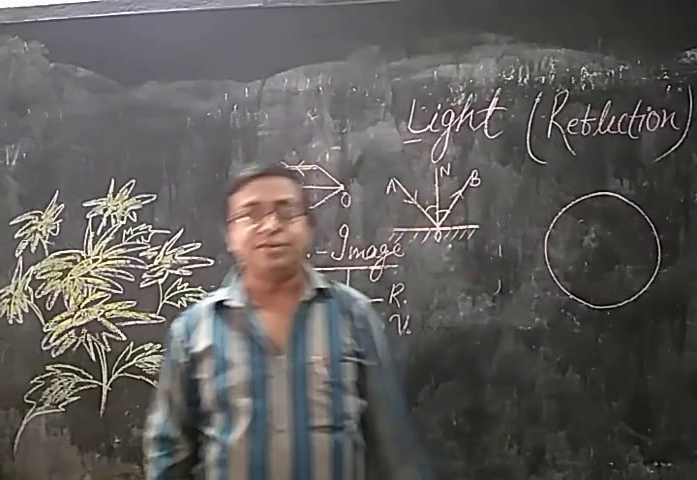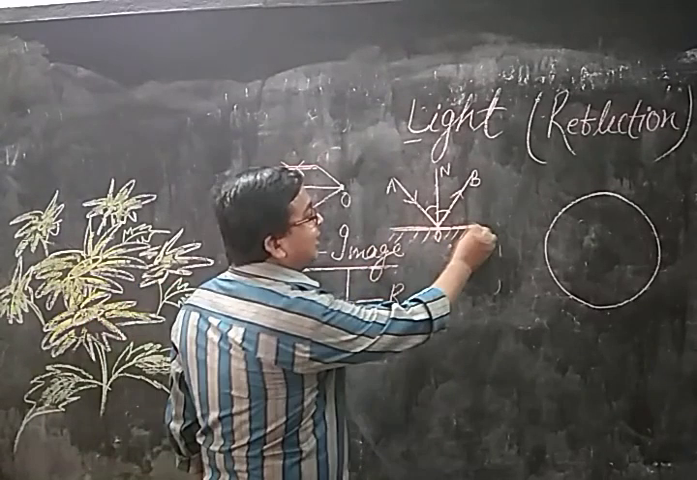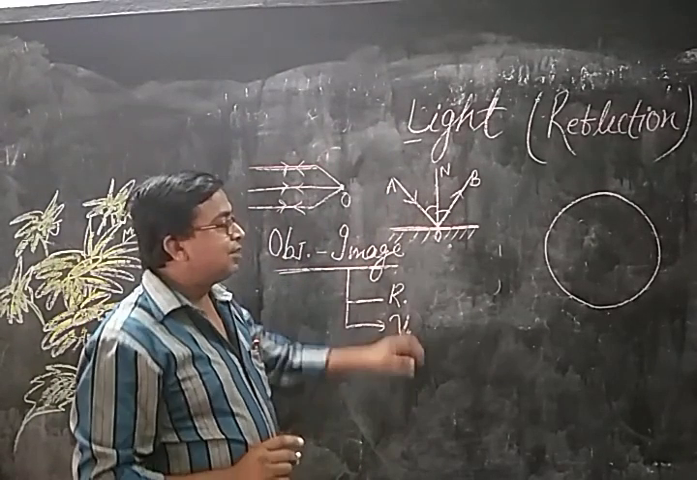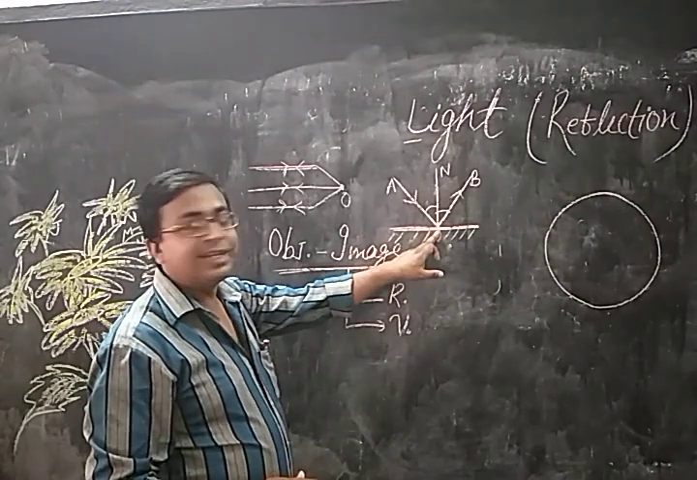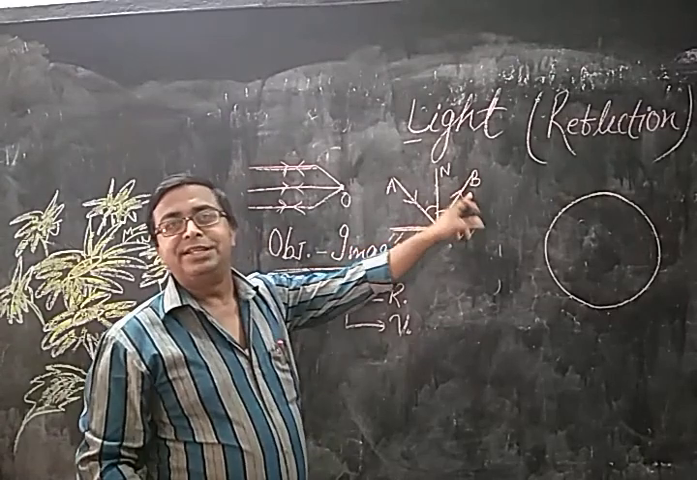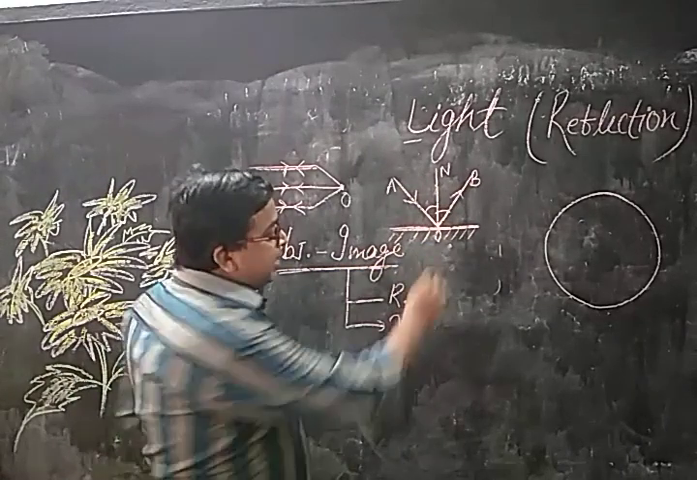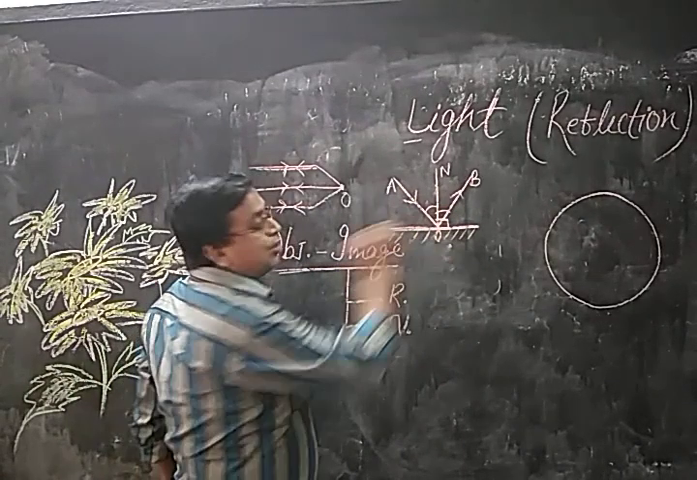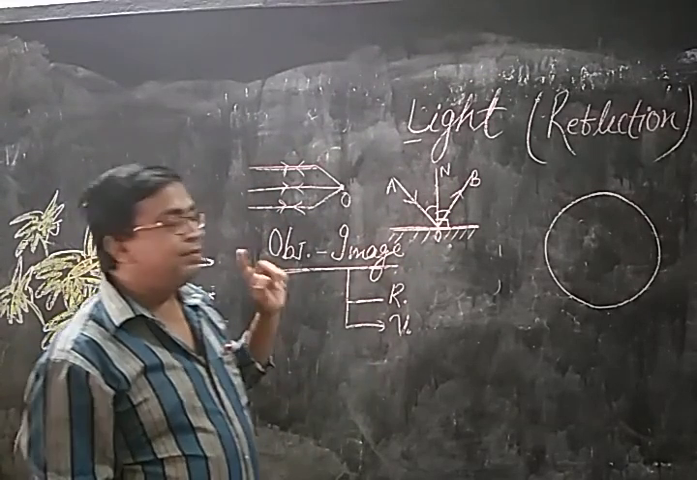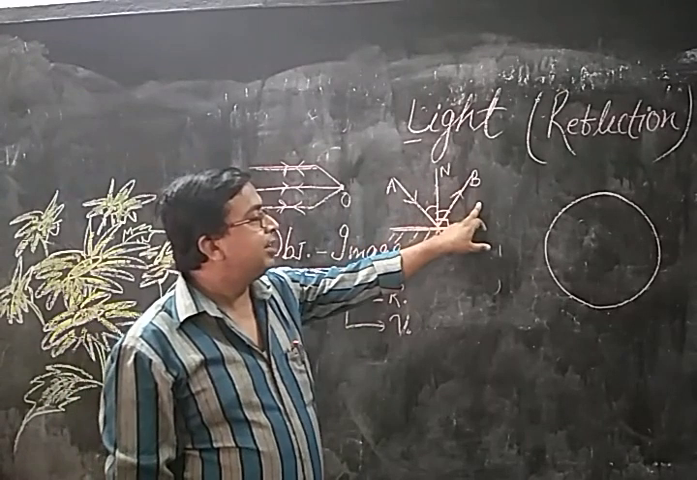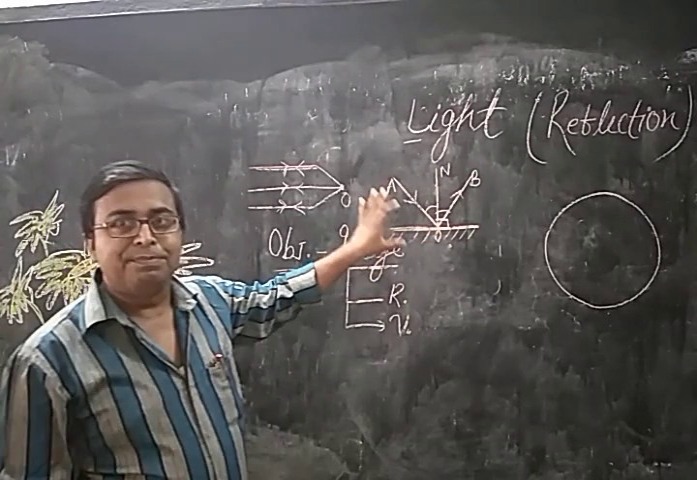And there are two laws of reflection. The first law is this: whenever light rays are incident on a smooth surface at a particular point, after striking, they reflect back in the same medium. This is the incident ray, this is the reflected ray, and the perpendicular drawn at this point is known as the normal line. This point is the point of incidence. So the law is: the incident ray, normal line and reflected ray all three lie in the same plane.